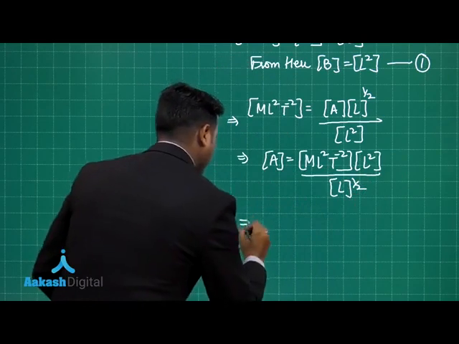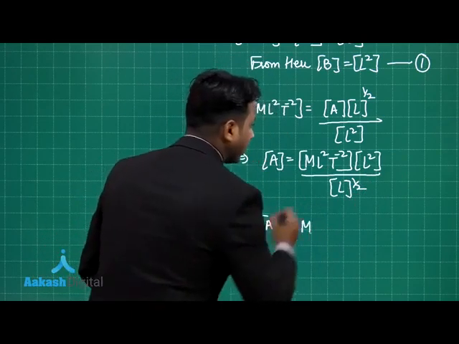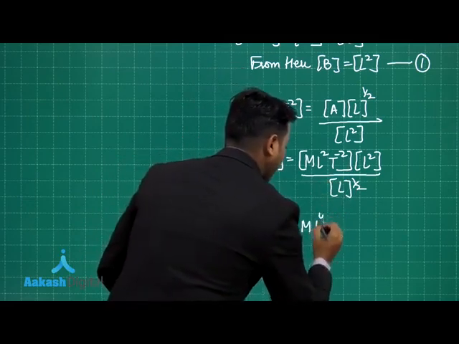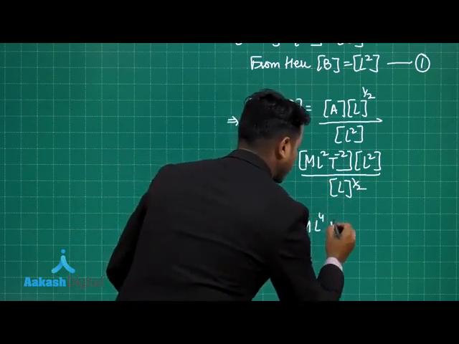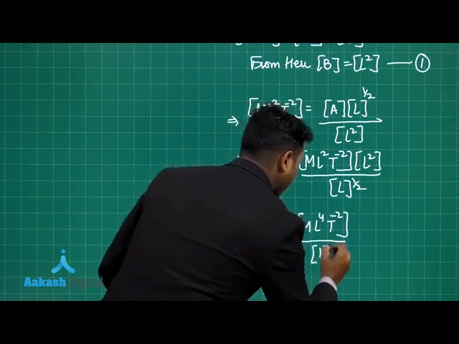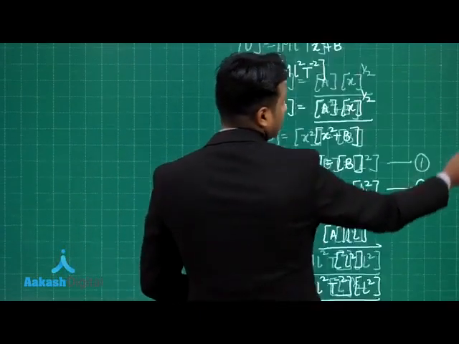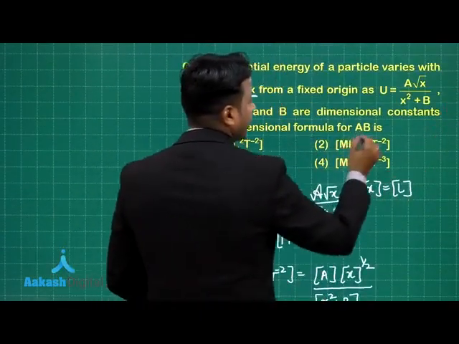Solving further, the dimension of A is M L to the power 4 T to the power minus 2 divided by L to the power half. This is equation 2.